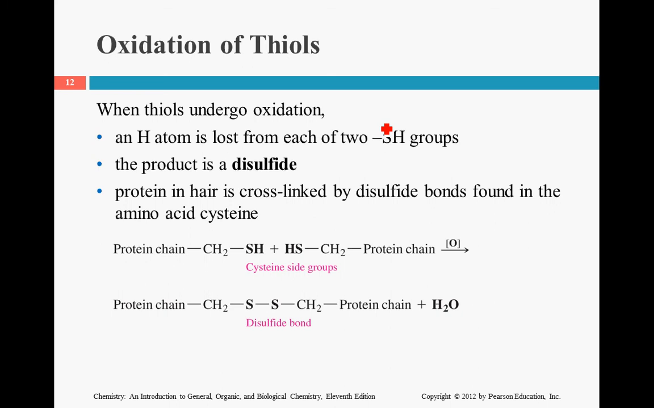Now, thiols, remember there were 2 rules for oxidation. You had to be able to gain oxygen bonds or lose hydrogen. Now, with thiols, it's an SH. There is no oxygen here. So you will be focusing on losing the hydrogen. So if we remove these 2 hydrogens, you have a sulfur-sulfur bond, and that's still considered oxidation because you're removing the hydrogen.